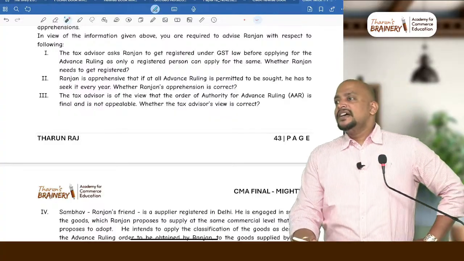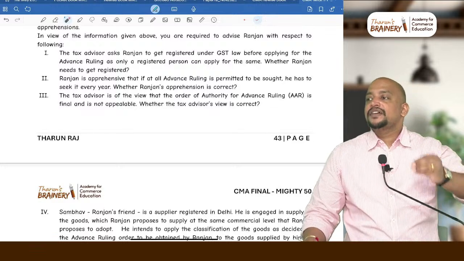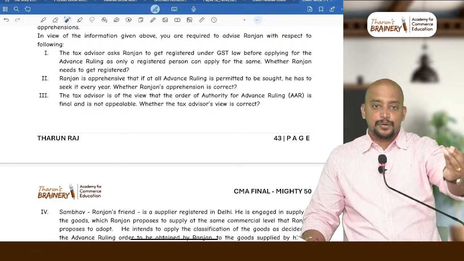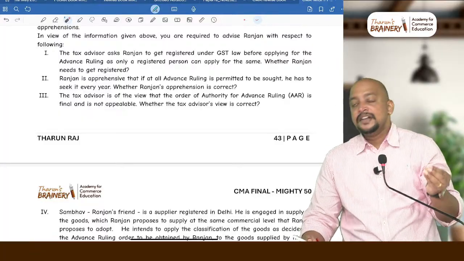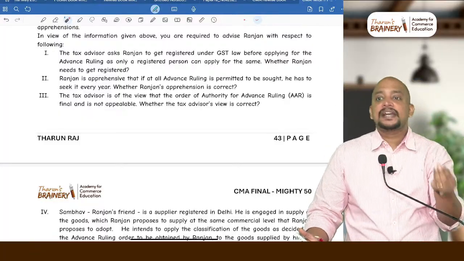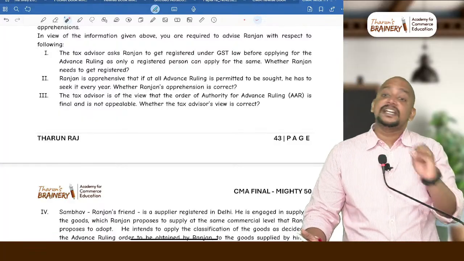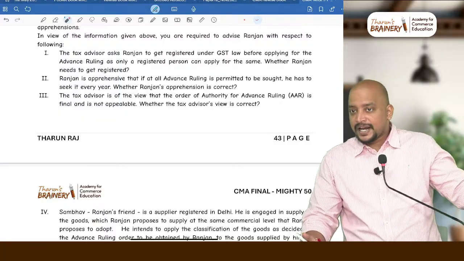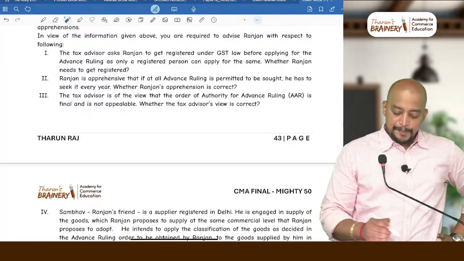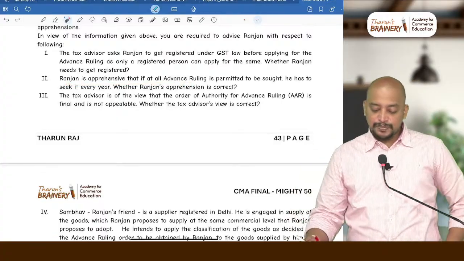False. Any person can go for advanced ruling. Advanced ruling is whenever you have a doubt and you need clarity about it, you can ask the department. There is an authority called the advanced ruling authority. Whether a said transaction is supply or not a supply, can it take ITC or not, like that, you can ask the questions to them. That can be asked by any person, whether a registered person or an unregistered person who is desirous of obtaining registration, any person.